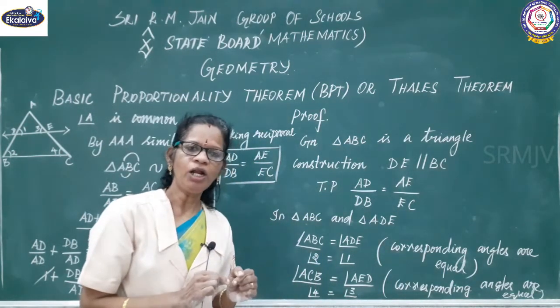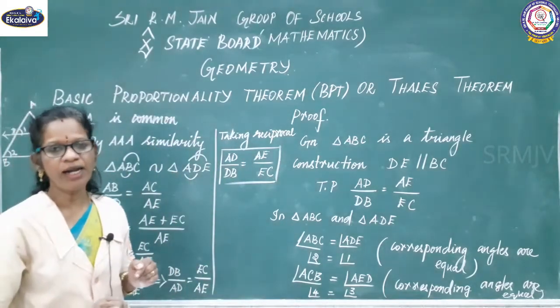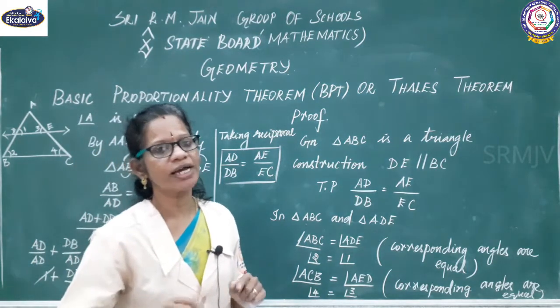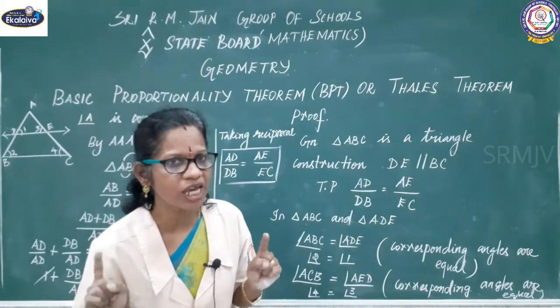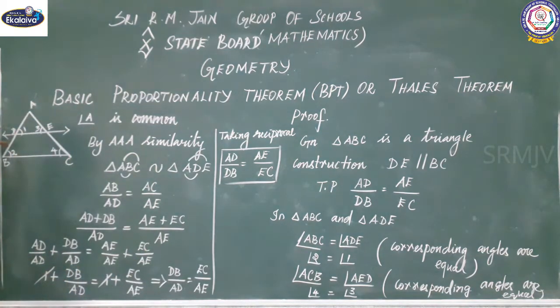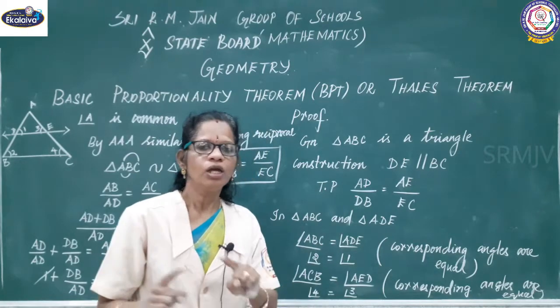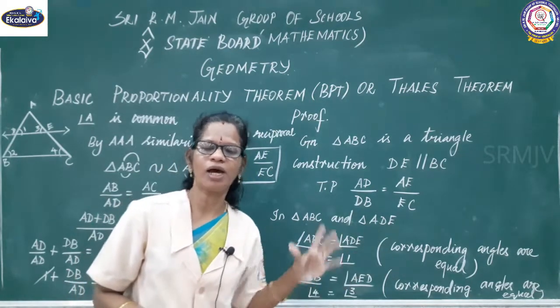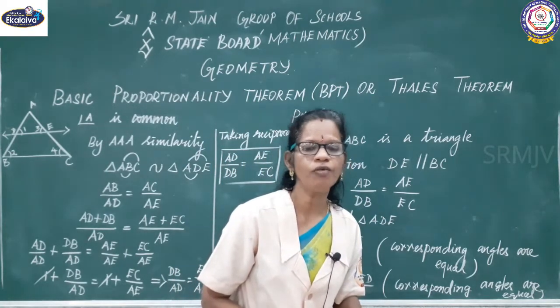A straight line drawn parallel to one side of a triangle intersects the other two sides at distinct points, and the other two sides are divided in the same ratio. The same ratio we proved: AD by DB equal to AE by EC. A line is parallel means ratios are equal. The converse also is there: if the ratios are equal, the line is parallel. That is the converse of BPT. Right, children? That is the converse of BPT.